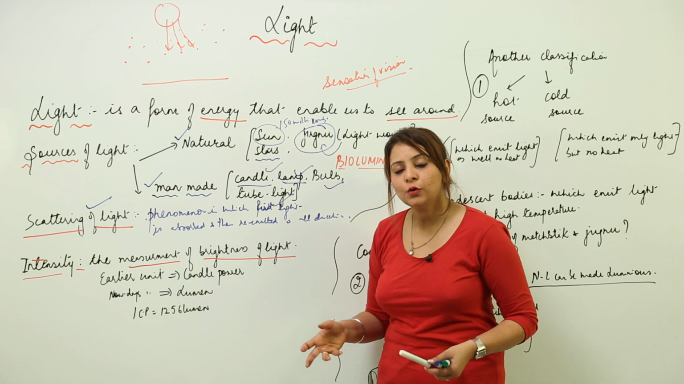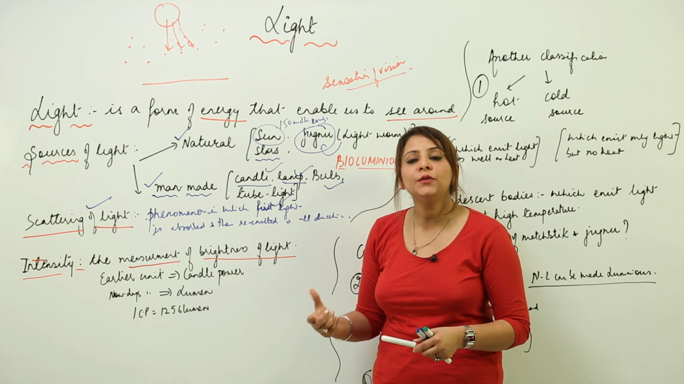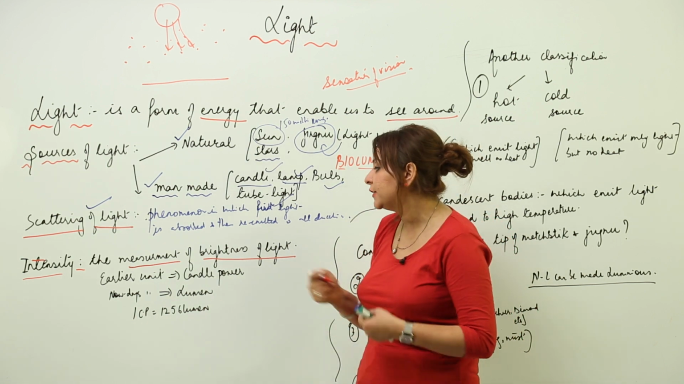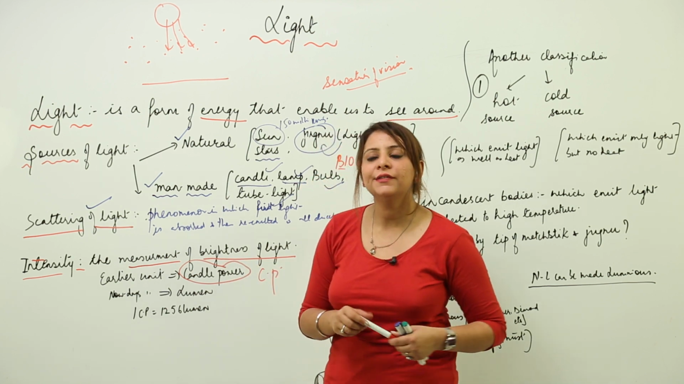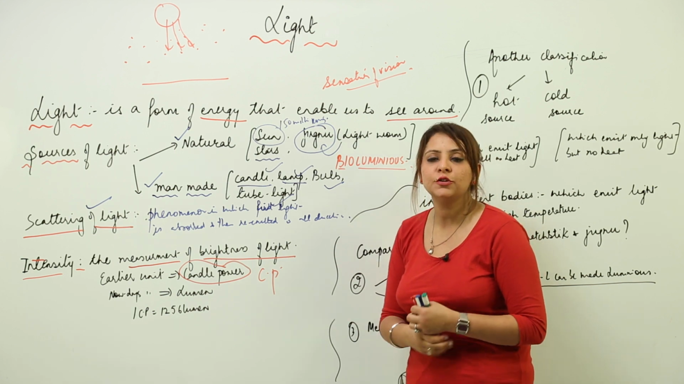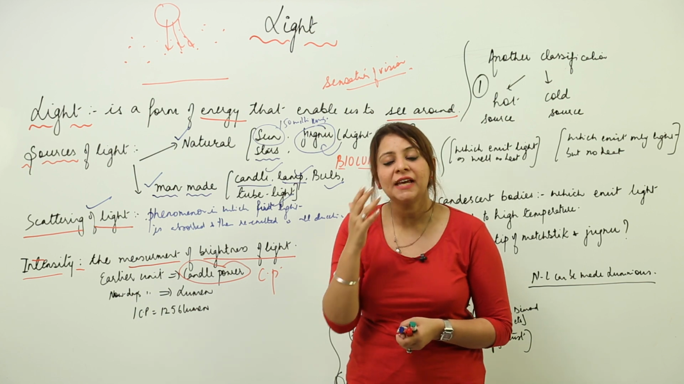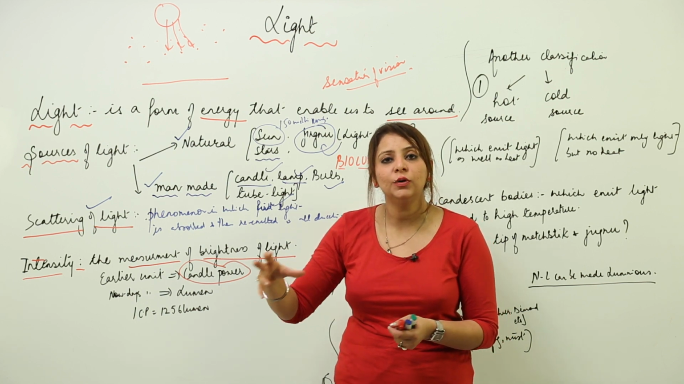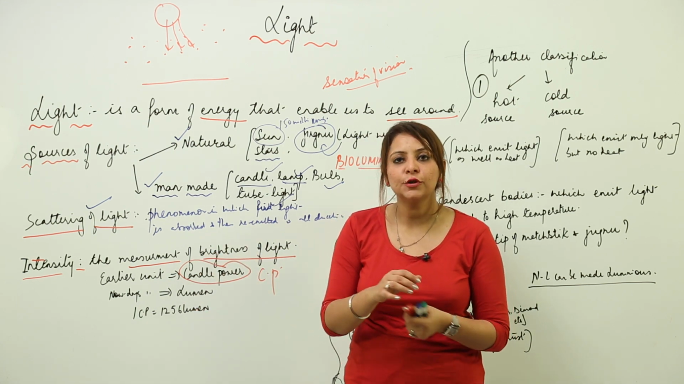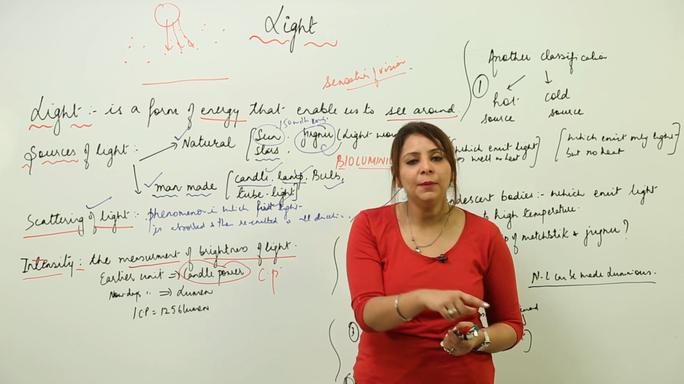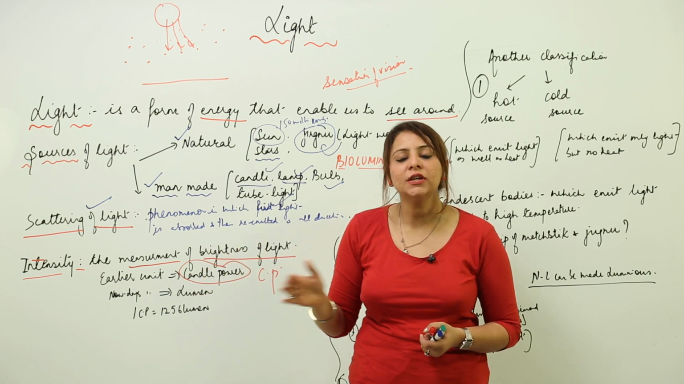Now obviously if you measure this quantity, this physical quantity must possess some unit. In earlier times the unit used to measure the intensity of light was the candle power. Like if I say a bulb is of 60 candle power, it means this bulb is capable of emitting light equal to the light emitted by 60 candles. If I say a bulb is of 100 candle power, that means this bulb emits light equal to that emitted by 100 candles. So this is what candle power is.